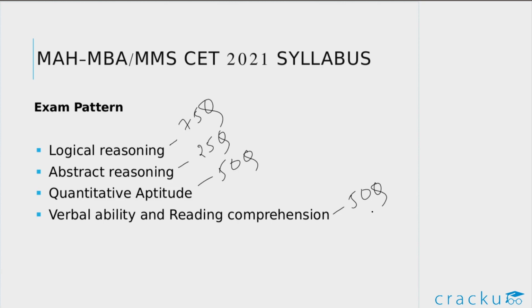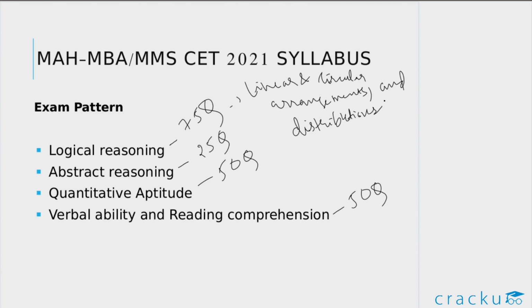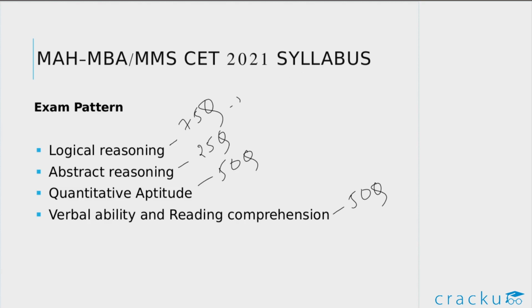Now coming to the logical reasoning section, which makes the major chunk of the examination. The topics here will be linear and circular arrangements and distributions. And there will also be some other questions on critical reasoning, coding, decoding, blood relations, directions, syllogisms, series completion, input, output.